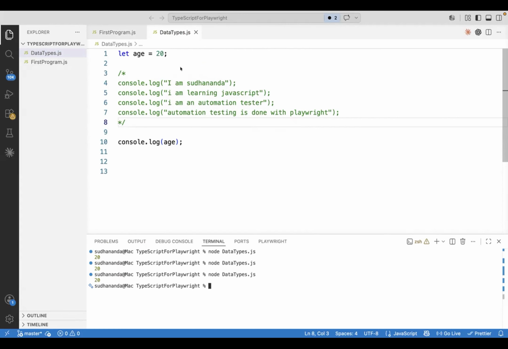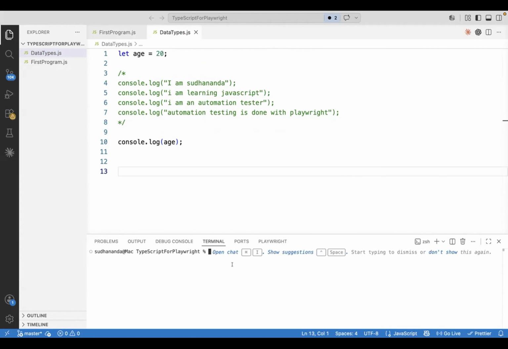Okay, so now let's move on to TypeScript. Let us start with TypeScript. In TypeScript, again, I'm not going to talk about variables, same thing. TypeScript is also JavaScript only. Now we need to configure TypeScript on everybody's machine. Open VS Code, and just open the current project only. We'll configure it in the current project only.